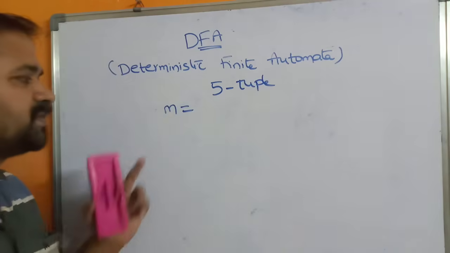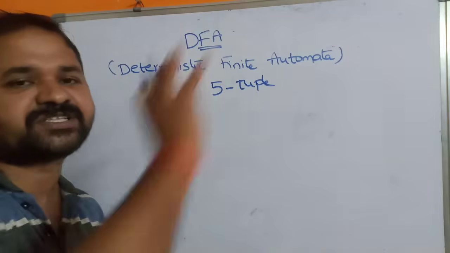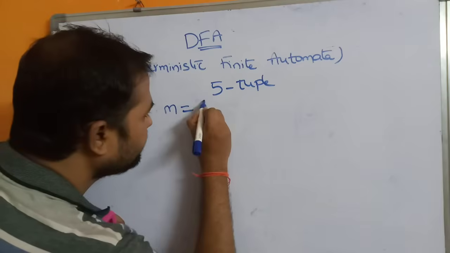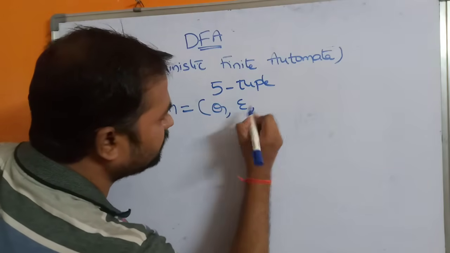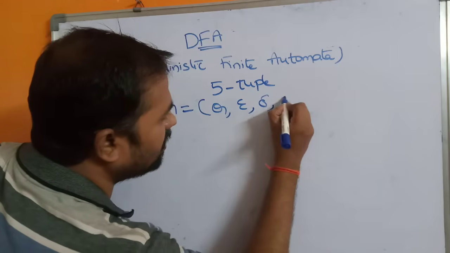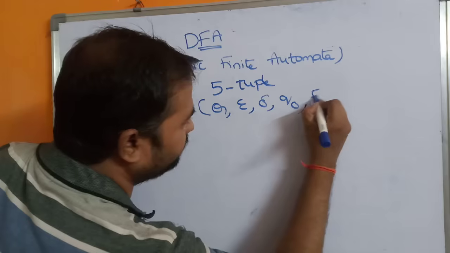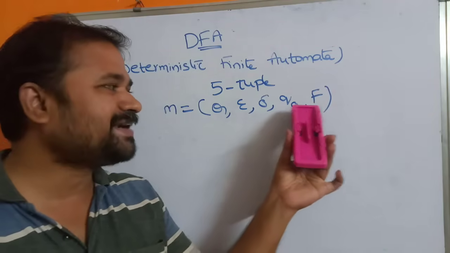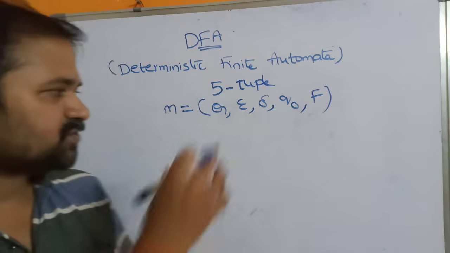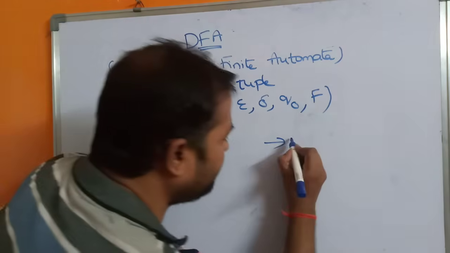M is equal to, here M stands for machine. For the machine, we are constructing a DFA. M is equal to, within the parentheses, here we have the five tuple Q comma sigma comma delta comma q naught comma capital F. Let's see what is Q, sigma, delta, q naught and F. For that, let us take a diagram. Here I am taking some rough diagram.